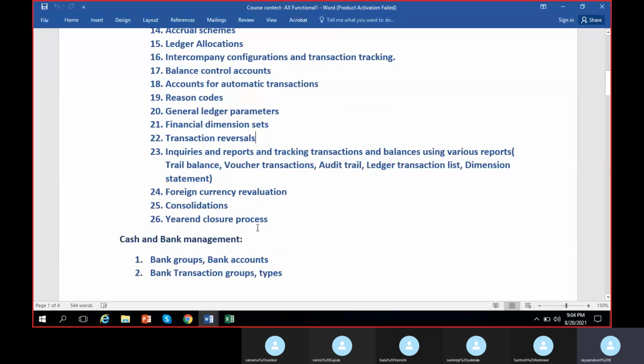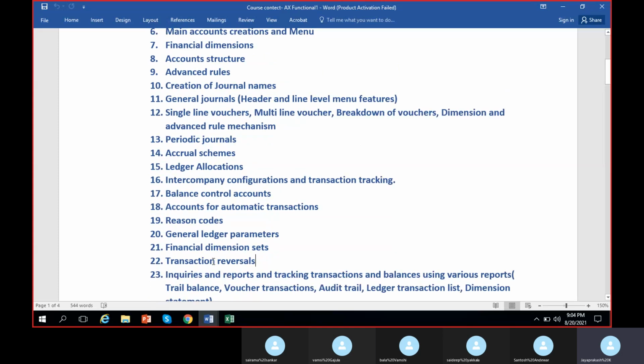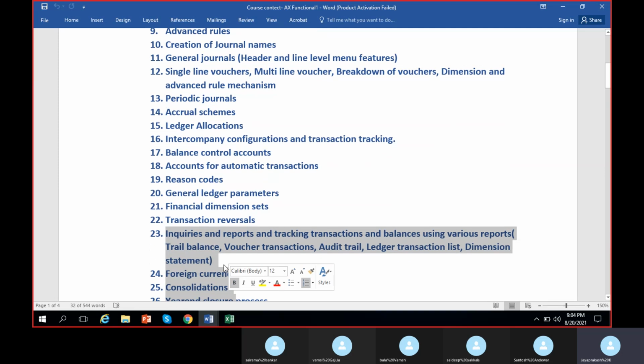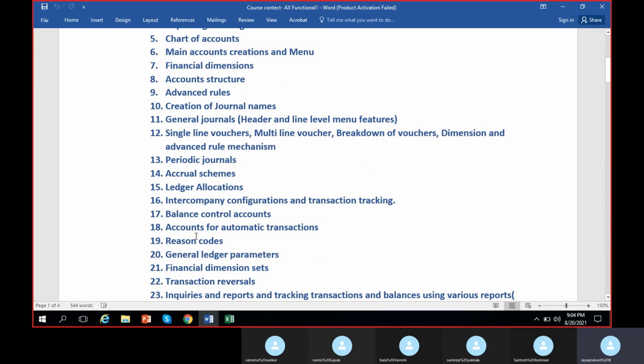Okay, next week we'll finish with general ledger mostly, the pending topics, and we'll start cash and bank management. Okay, we are left with some inquiries and reports. One of the inquiries, trial balance, we have already seen. There is more to see in trial balance. I'll show you that too. What all are we left with? We have done everything here actually.